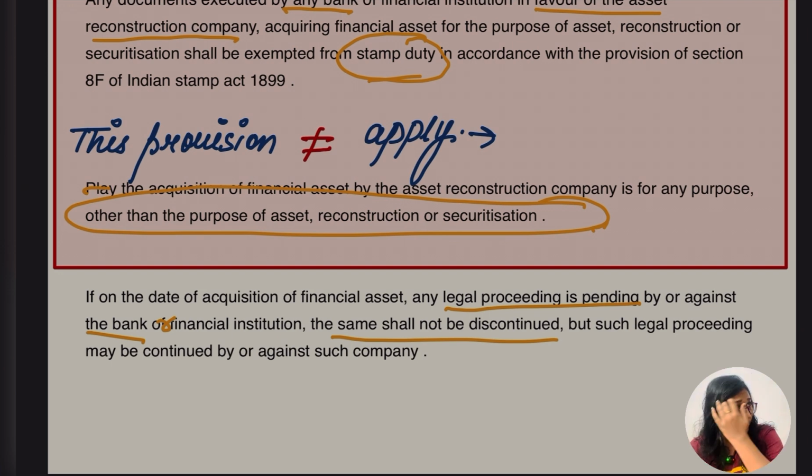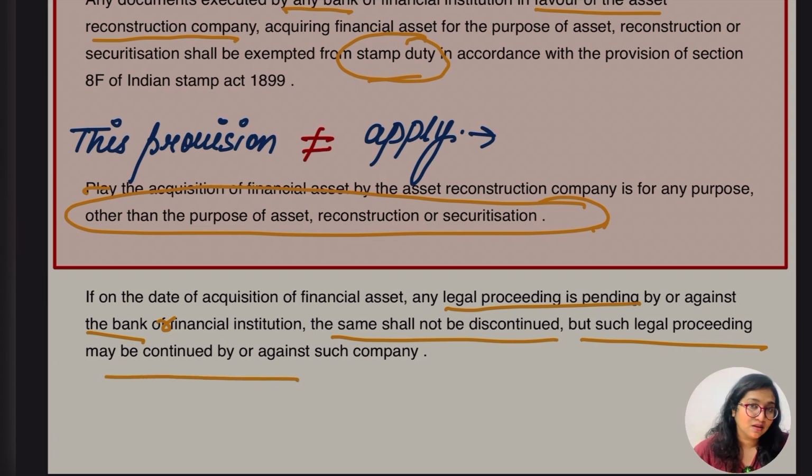We have read in so many sections that if cases are pending they would be discontinued, but in this case they will not be discontinued. Such legal proceeding may be continued by or against such company.